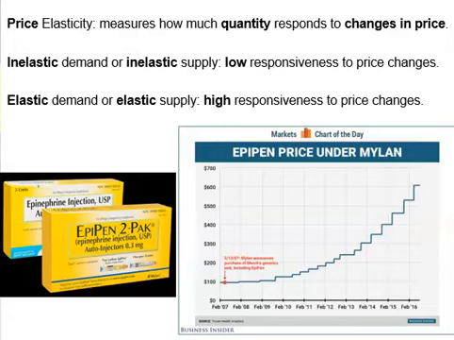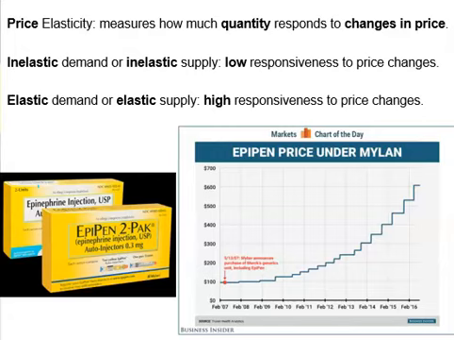This action of Mylan highlights a common tactic in the drug industry, which is sharply raising prices in the years just before a generic competitor reaches the market, as a sort of final attempt to milk big profits from the brand name drug. Patients did not have many choices at that time because it was an essential device for their medical condition, which could be life-threatening, and Mylan was controlling about 90% of the market.